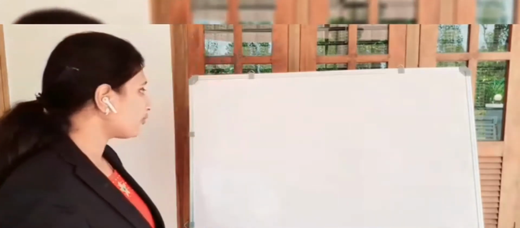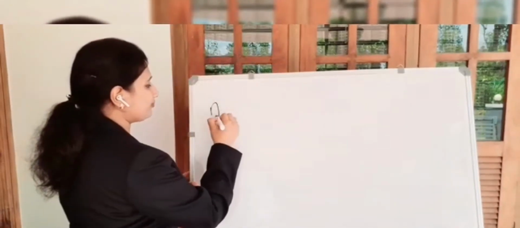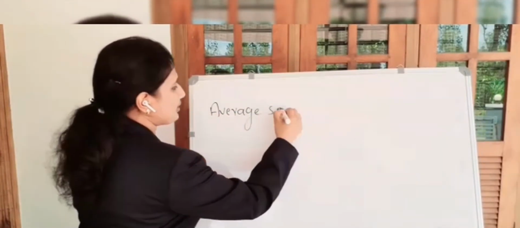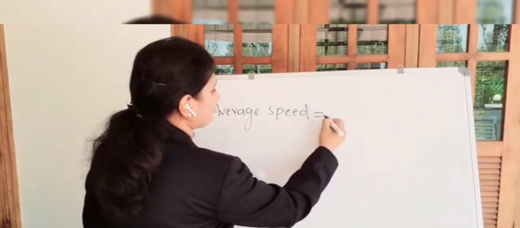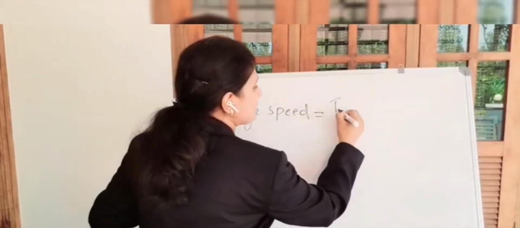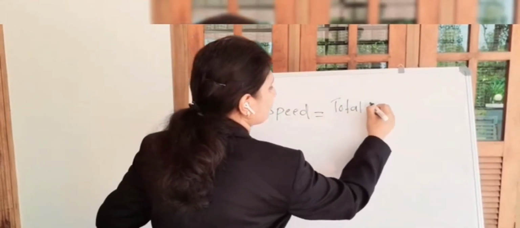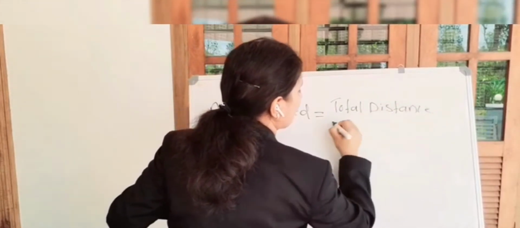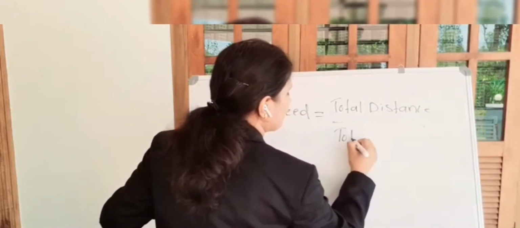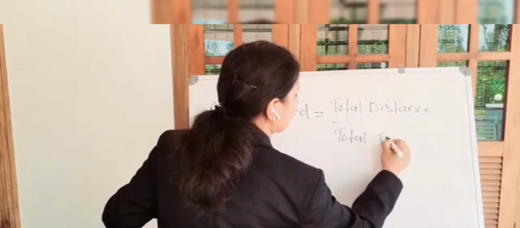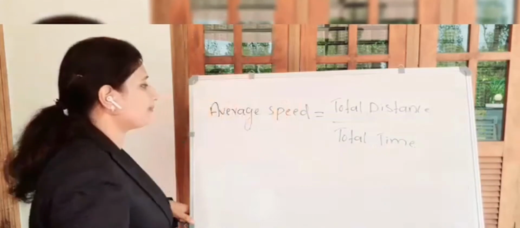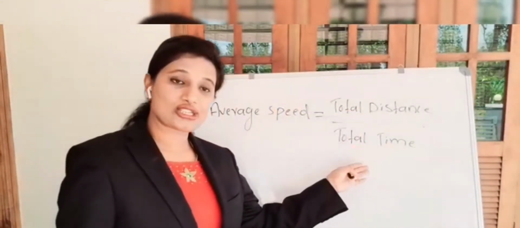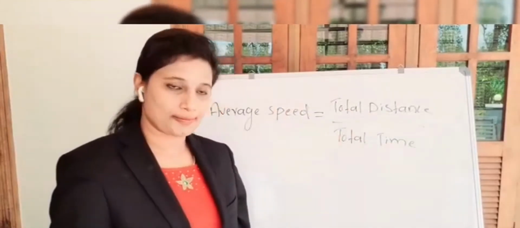The expression for average speed is equal to total distance traveled by an object divided by total time taken. Average speed is equal to total distance divided by total time taken.